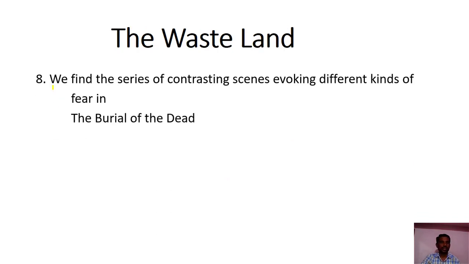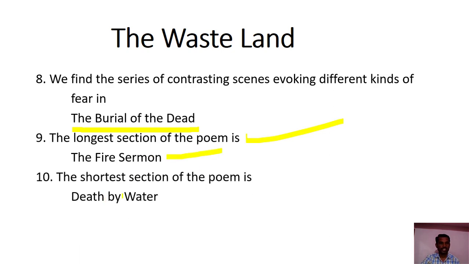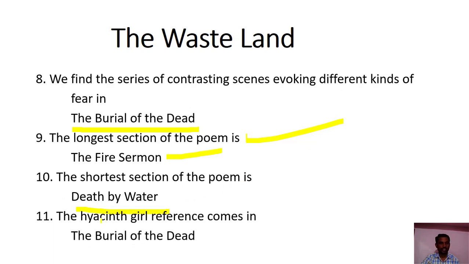Question number 8: we find a series of contrasting scenes evoking different kinds of fears in the burial of the dead section. The longest section of the poem is the fire sermon. The shortest section of the poem is death by water. The hyacinth girl reference comes in the section the burial of the dead.